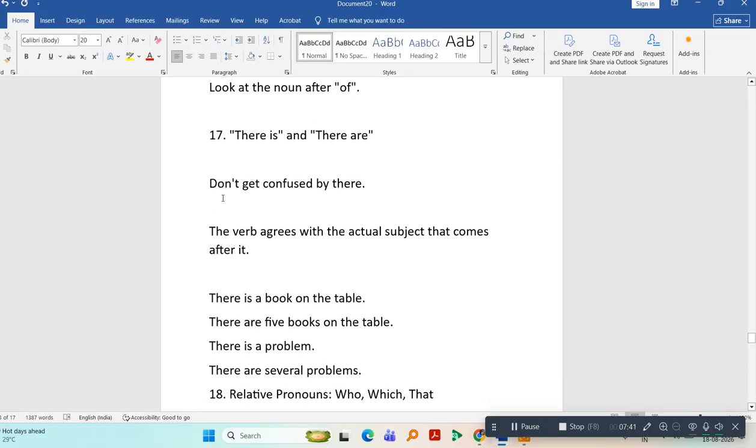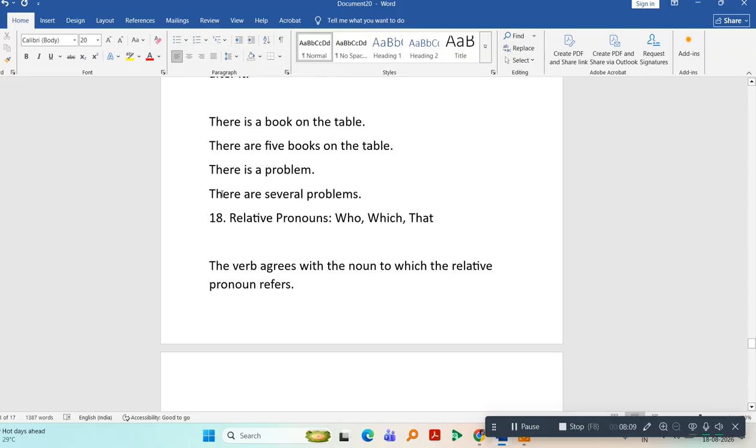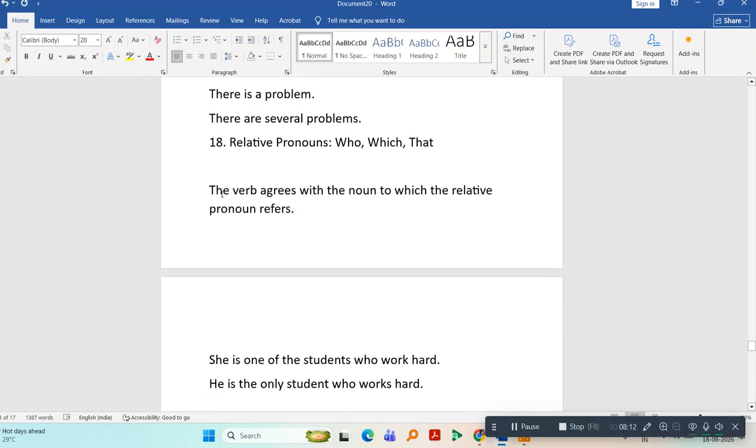And whenever you are using there is or there are, according to is and are, you will use the subjects. If the noun is singular, then you will use the word there is. If the noun is plural, then you will use the word there are. There is a book on the table. There are five books on the table. There is a problem.